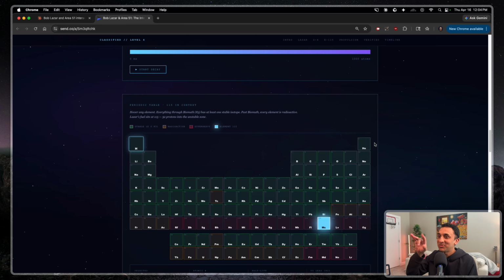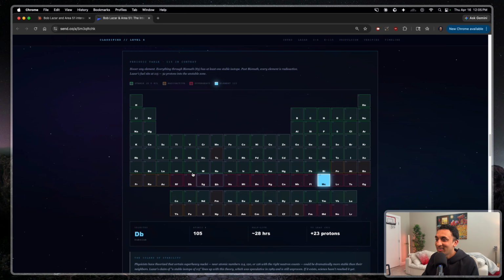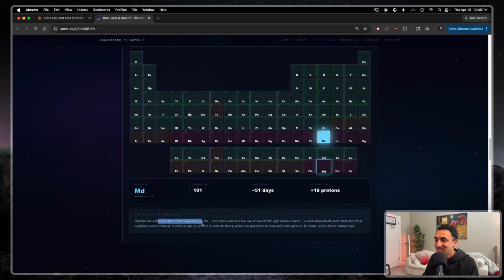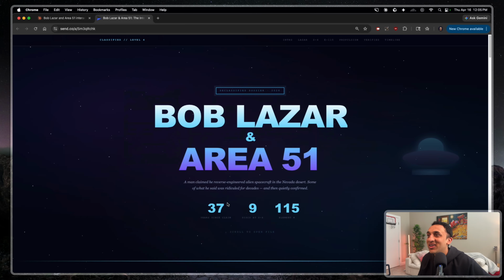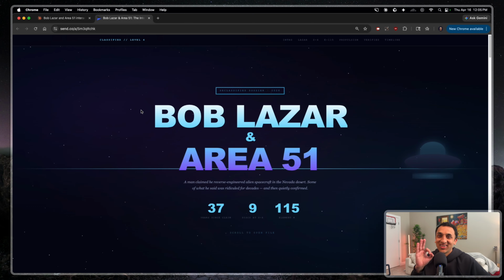Just think about how much CSS is required and how much know-how you need to have of how to configure these elements to make sure that they are rendered in this way, which is how the periodic table of elements looks. And for each one of these, you could hover over it and see how it looks. So for bismuth, atomic number 83, that is so good. I theorized that this is super heavy. I don't know if it did some research or just has this knowledge, but that is pretty cool that it got that right. So overall, I'd say this is like a 13 out of 10. I'm very impressed. So yeah, Opus 4.7 at designs. Yes, they got it right.